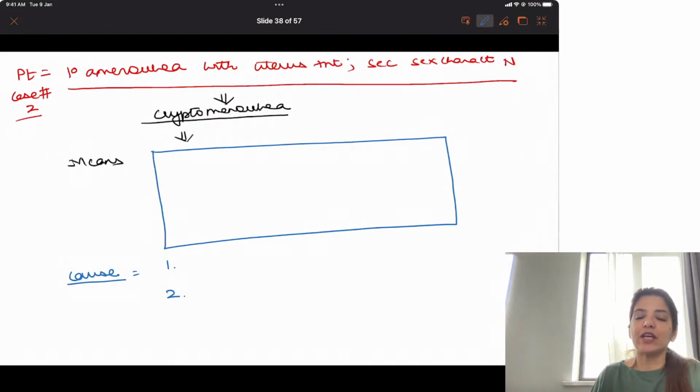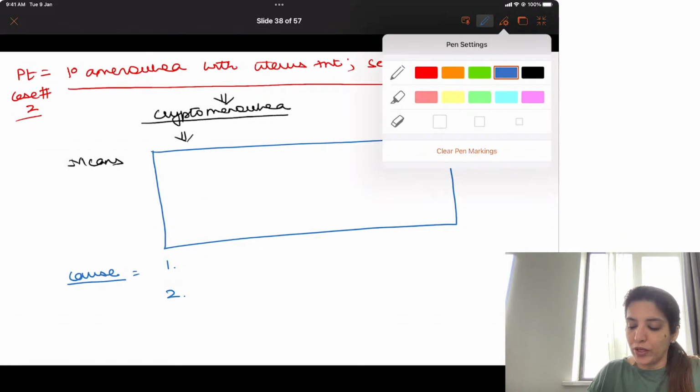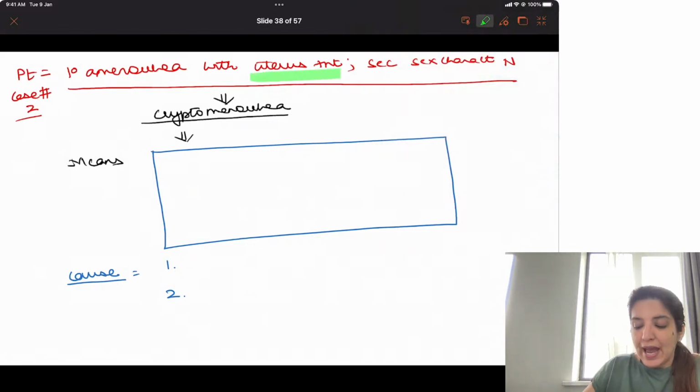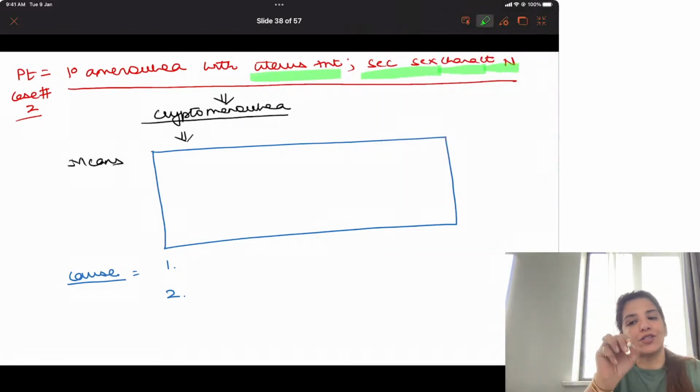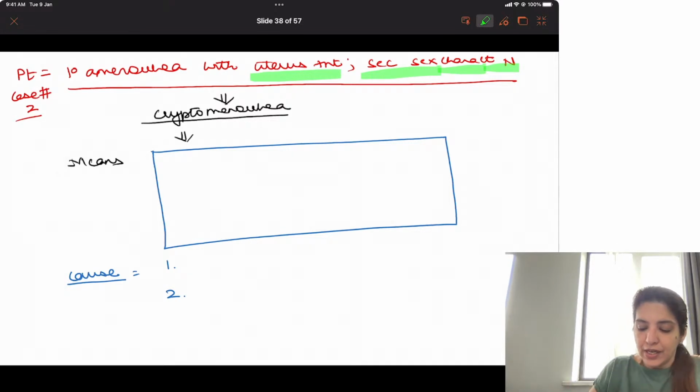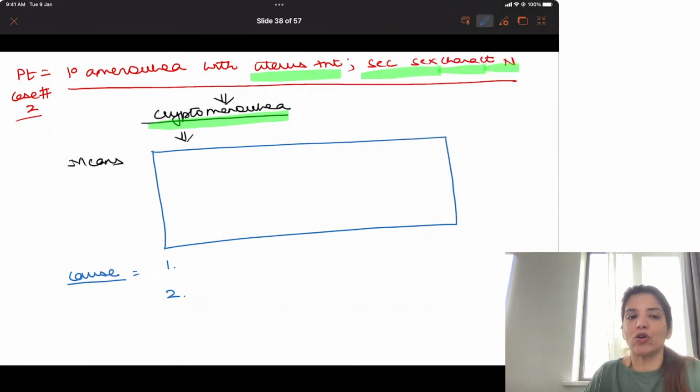Case 2 is if they give you a question where you get primary amenorrhea with uterus present and secondary sexual characteristics are also normal. Now you are not going to think about Kallmann or Turner's. Now you are going to think about cryptomenorrhea. In cryptomenorrhea, the uterus will be present and secondary sexual characteristics will be normal.